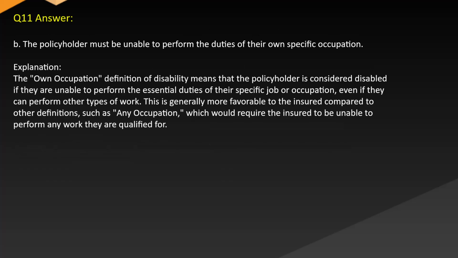Answer: B. The policyholder must be unable to perform the duties of their own specific occupation. Explanation: the own occupation definition of disability means that the policyholder is considered disabled if they are unable to perform the essential duties of their specific job or occupation, even if they can perform other types of work. This is generally more favorable to the insured compared to other definitions, such as any occupation, which would require the insured to be unable to perform any work they are qualified for.